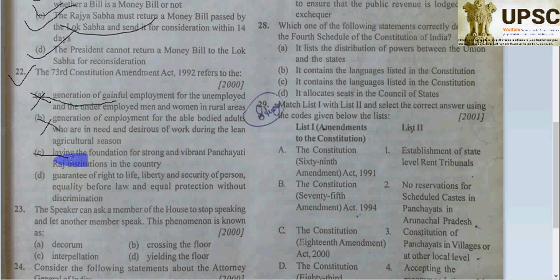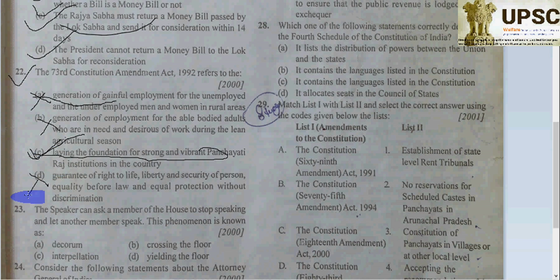So here, laying the foundation of strong, vibrant Panchayati Raj institutions in the country, of course, C will be absolutely correct. Why not D? Because of the guarantee of the right to life, liberty, security of the person, equality before law, and equal protection without discrimination. That is not related to it; that is related to your fundamental rights. So C will be correct.